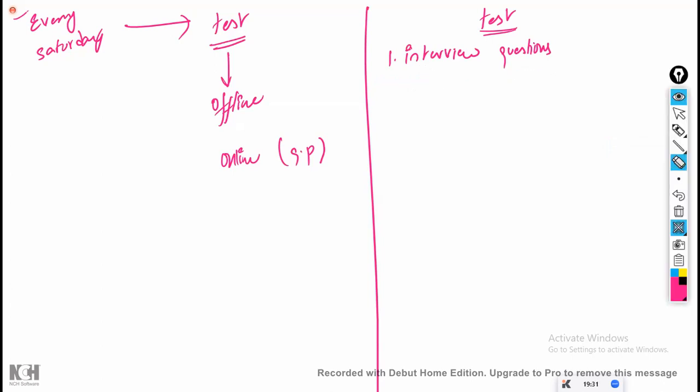I got an idea: why can't I keep these interview questions directly as a question paper? So I'm going to give these interview questions and you are going to write the answers. For every question, you are going to write the answer, as it is in real-time companies, in the interview. Whatever questions they are going to ask, the same questions will be there as they are. This is the first one.